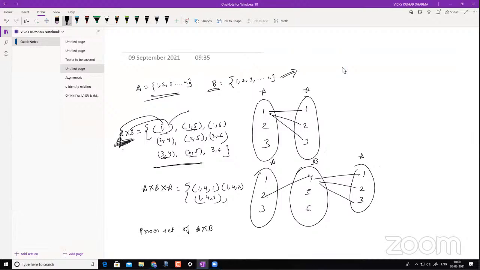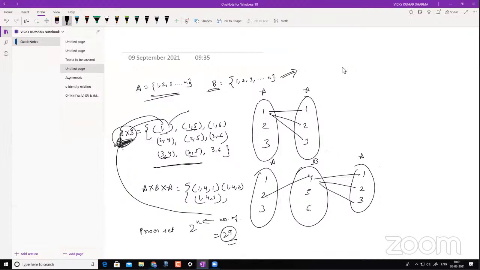And we know the power set formula. What do we get? The power set formula is 2 to the power of n, where n is the number of elements in our set. Now this is my set, right? How many elements do I have? I have 9 elements. So that's going to be 2 to the power of 9. I hope you got it now, right?